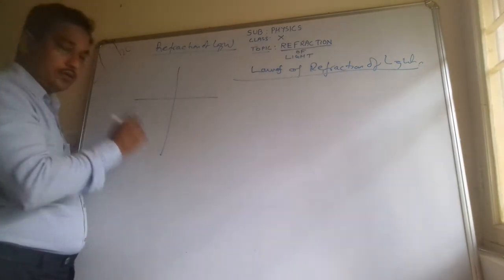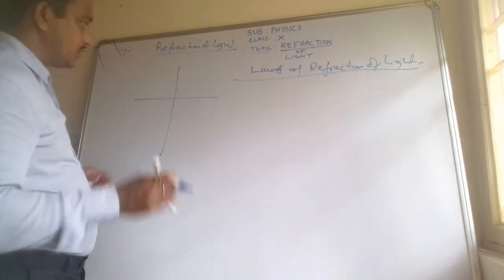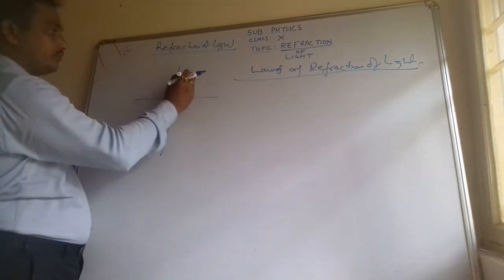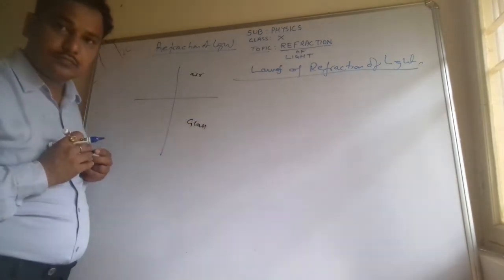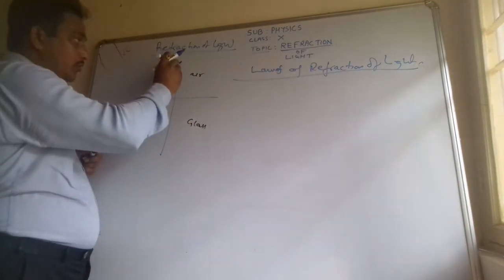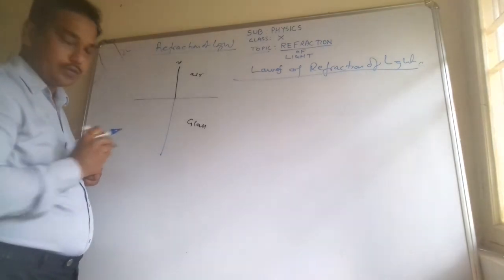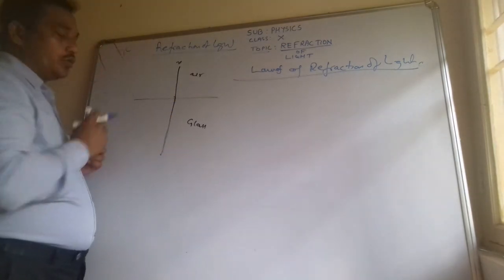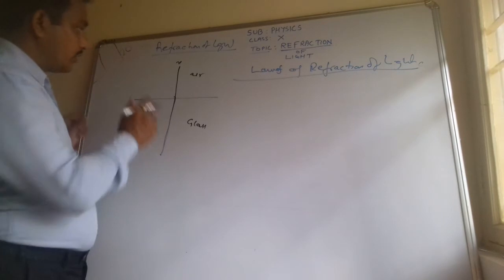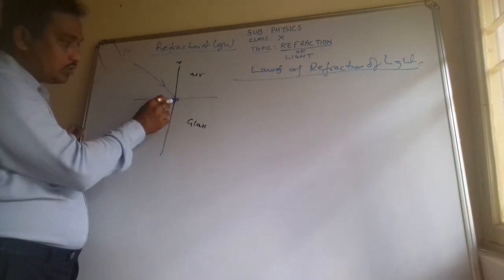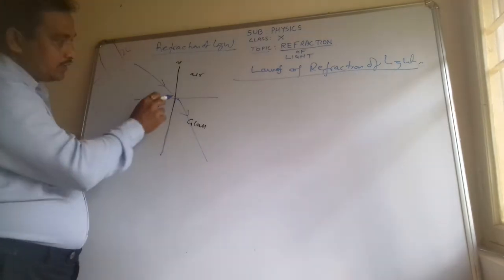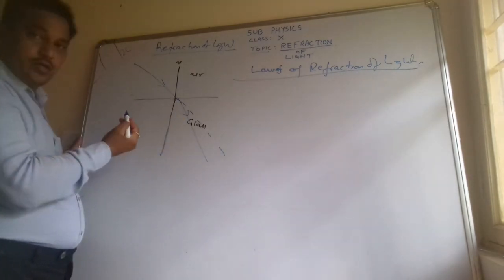Like here, one medium is air, the other medium is glass, and this is the normal, perpendicular to the surface. All of you are aware, the ray is going from rarer to denser medium, it will bend towards the normal. Instead of going straight, it will bend towards the normal.